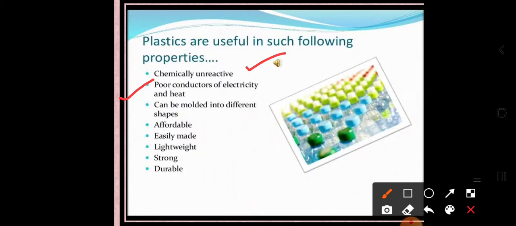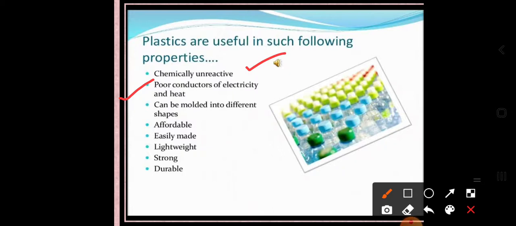In the last class we discussed the concept of thermosetting plastic. The pan handles are made of bakelite and melamine. So what is the main property you have learned? It is a poor conductor, a bad conductor of electricity and heat.